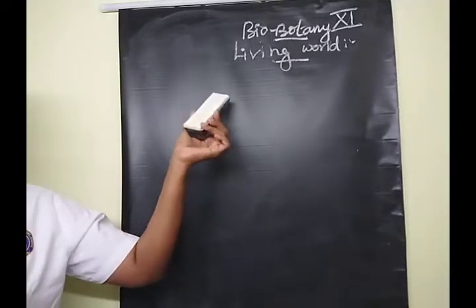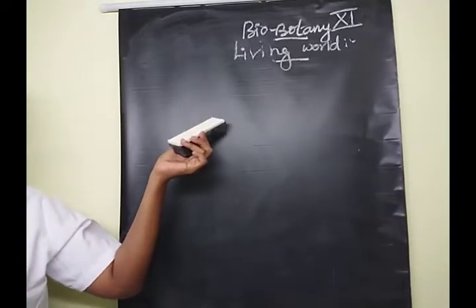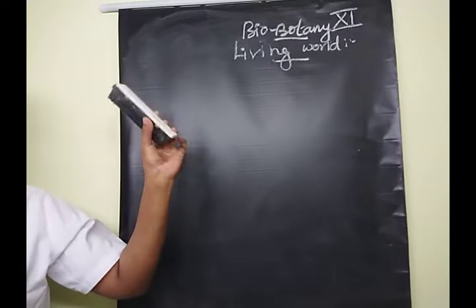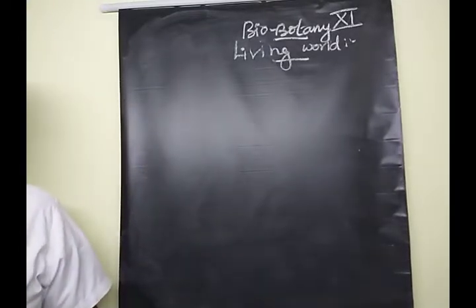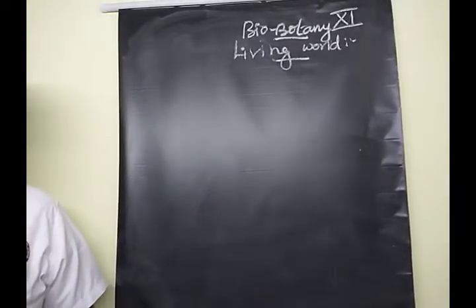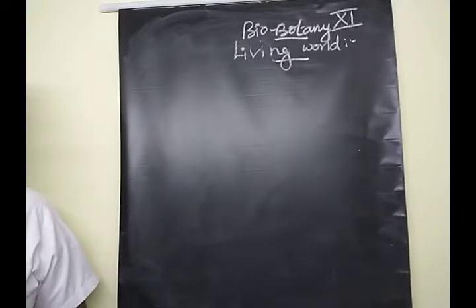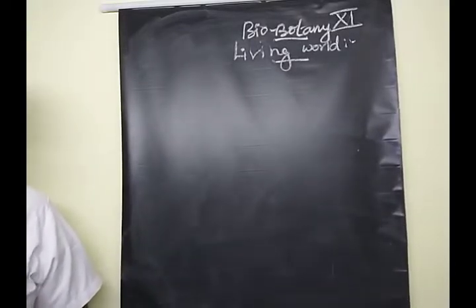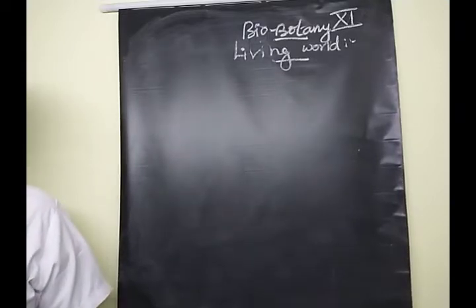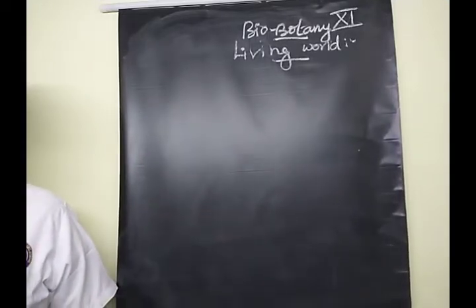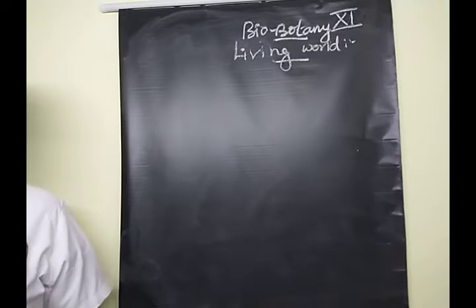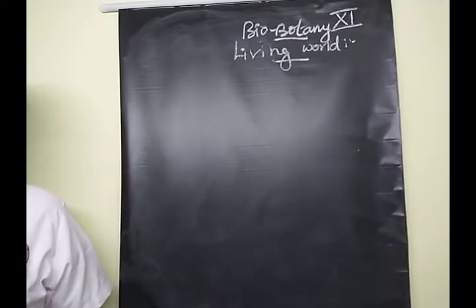So in your Biobotany 11th standard, the first unit is Diversity of Living World. The first chapter is Living World. What do you mean by living world, children? The living world is found in many species.